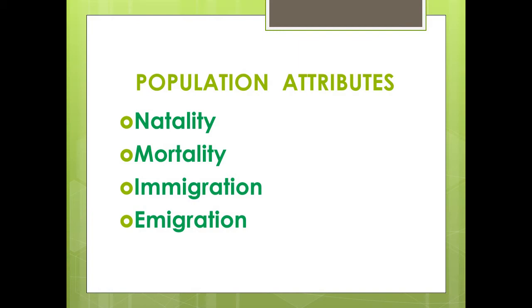Vital index is the percentage ratio of natality minus mortality in a unit population in a time. Now, vital index is equal to natality by mortality into 100.